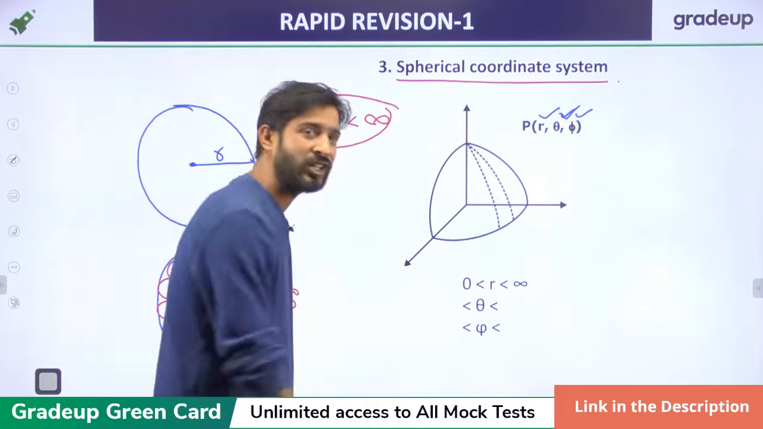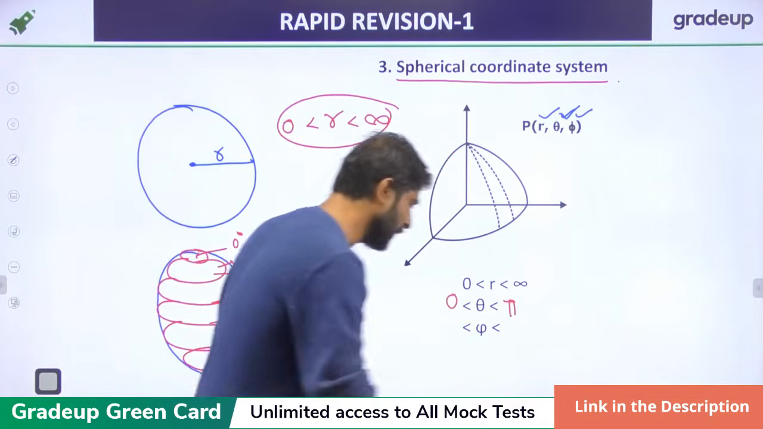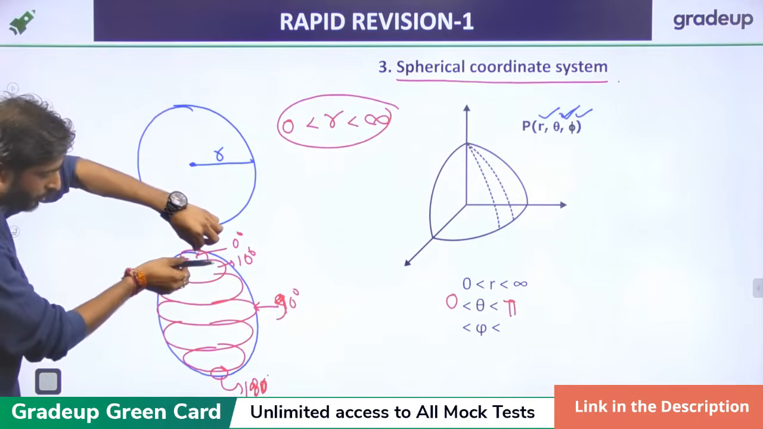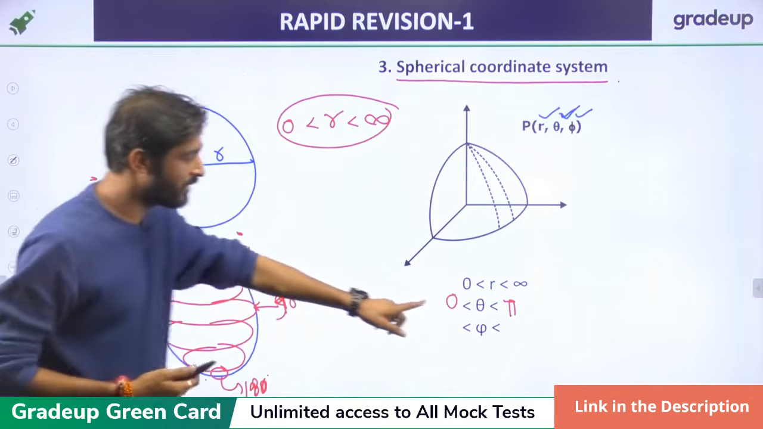But if you want to go for theta, then theta will be from 0 to pi only, because from this point to this point, then the last point you will move in the circular motion. So that is the theta.